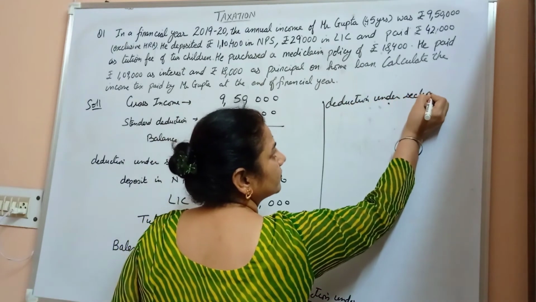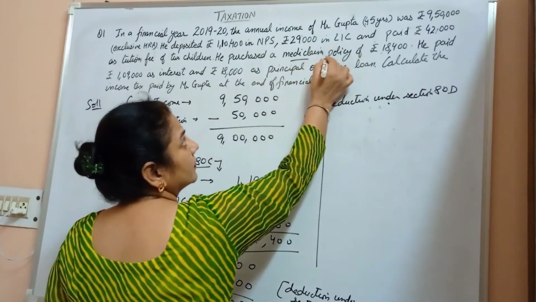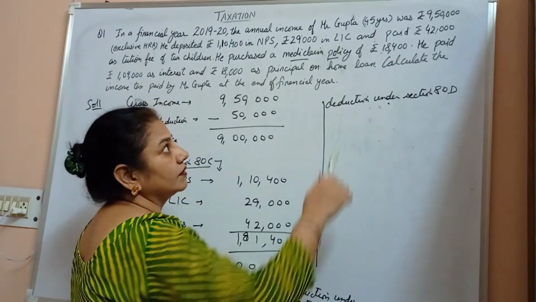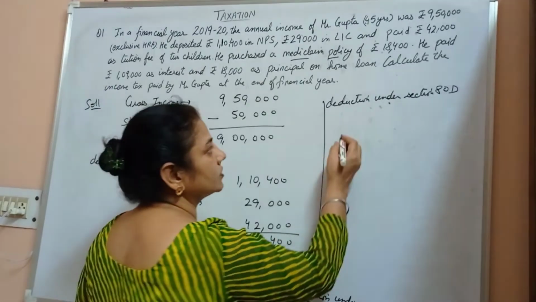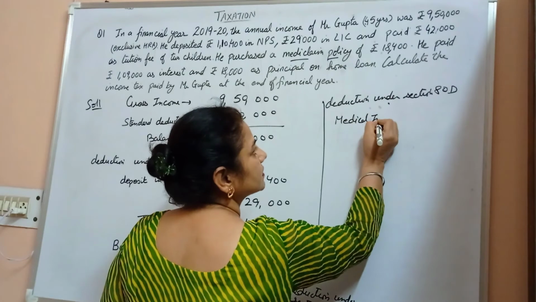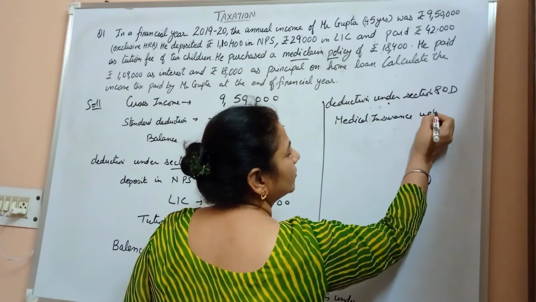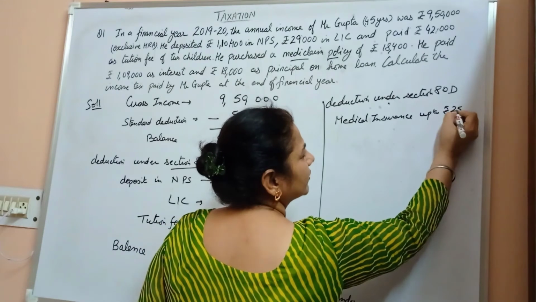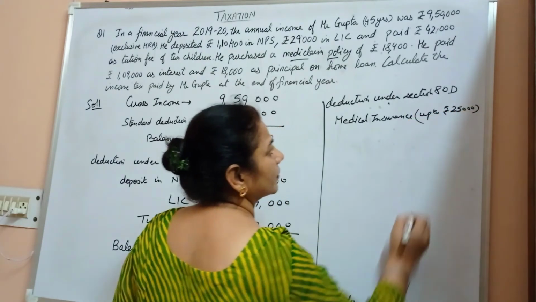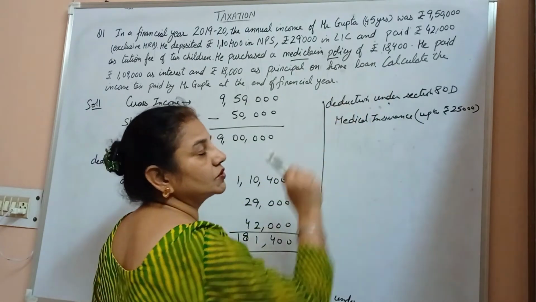He invested in a Mediclaim policy also. So medical insurance up to rupees 25,000 can be deducted, but he invested 18,400 only.